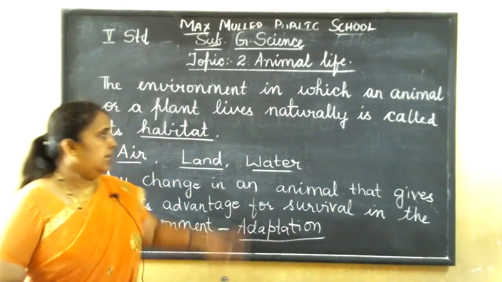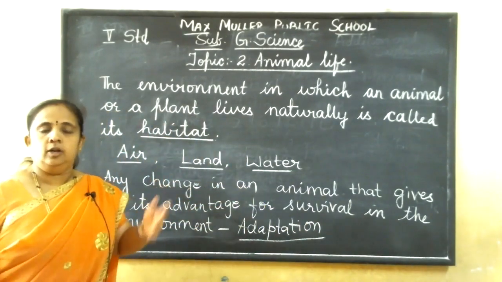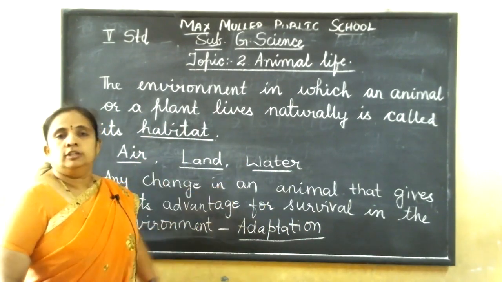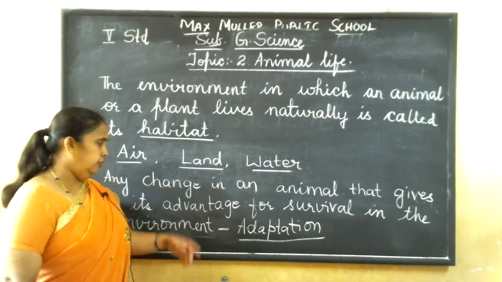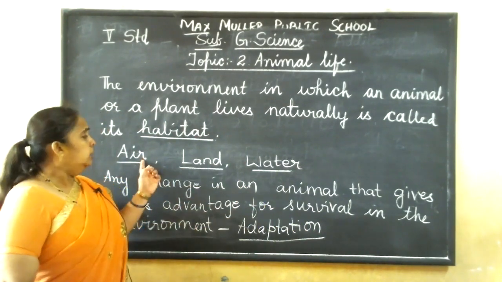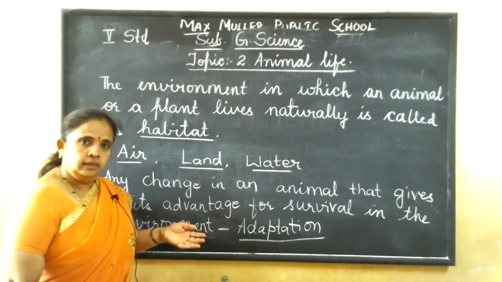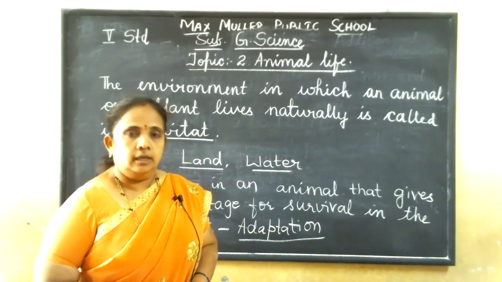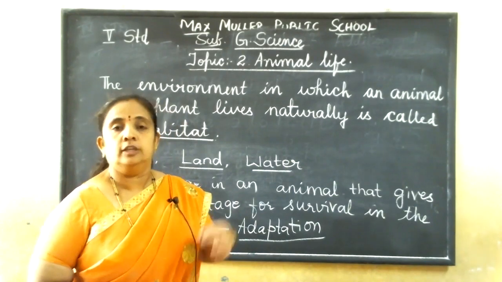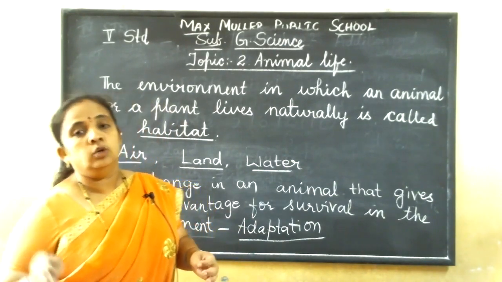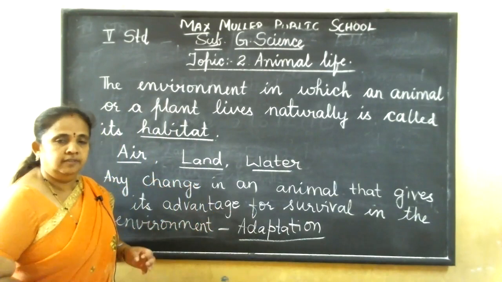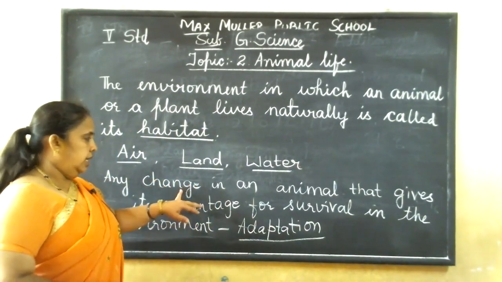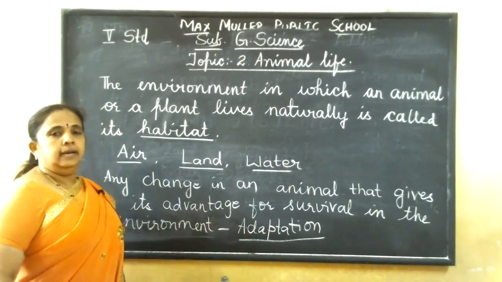Okay. So what is habitat? It is the place where the animal or the plant lives naturally. And air, land and water are the 3 habitats of different animals. And to live in that particular habitat, the animal is given some adjustment or change, so that it will suit the environment in which it is living. So that adjustment, that change, is called adaptation.